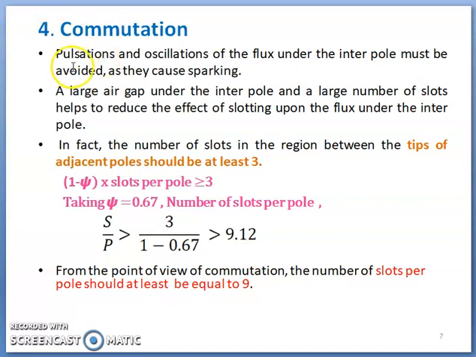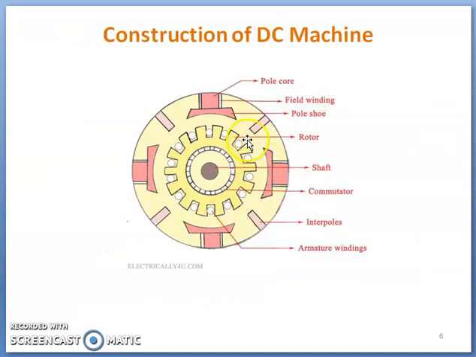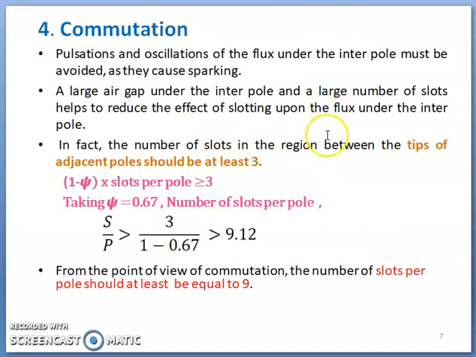Okay, pulsation and oscillations of flux under the interpole must be avoided. If this is not done, then definitely there will be a sparking problem. Okay, and a large gap under interpole and a large number of slots helps to reduce the effect of slotting upon the flux under interpole. So here these are interpoles between two main poles, used to avoid sparking. Whatever air gap is there, that effect must be less, and the number of slots in the region between the tips of adjacent poles should be at least 3.